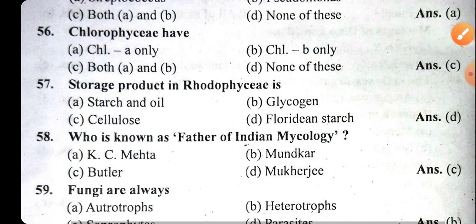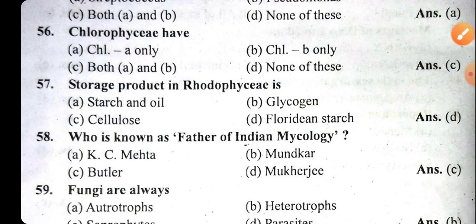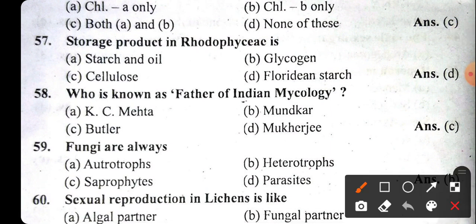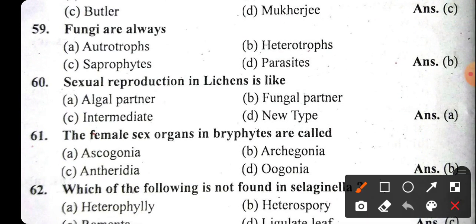Now the next question: chlorophytes have both chlorophyll A and B. Both chlorophyll A and chlorophyll B are present in chlorophytes. Now the next question: the storage product in rhodophyceae is Floridean starch, present as a food product in rhodophyceae. Who is known as the father of Indian mycology? The right answer will be Butler. Okay. Fungi are always heterotrophic, they depend on other plants or animals for their survival. Okay.